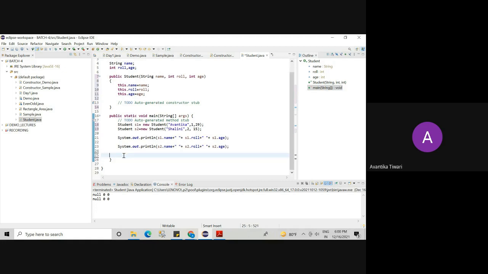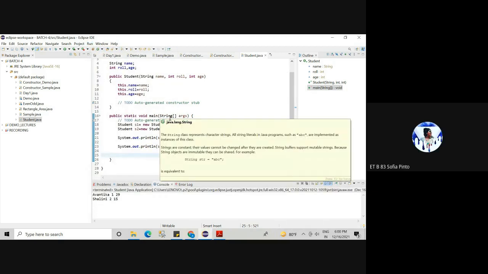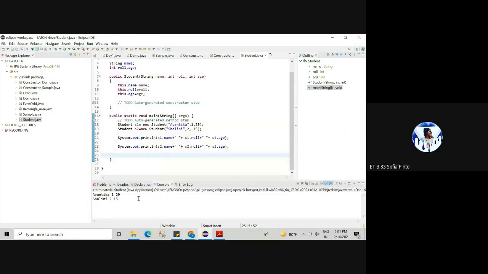Now tell me, what would be the output? It would be Avantika 1 29, Shalini 2 15. Can you see the output, all of you? Yes, ma'am. So now if I have 10,000 students in my university, can I differentiate among them with these details? Yes.